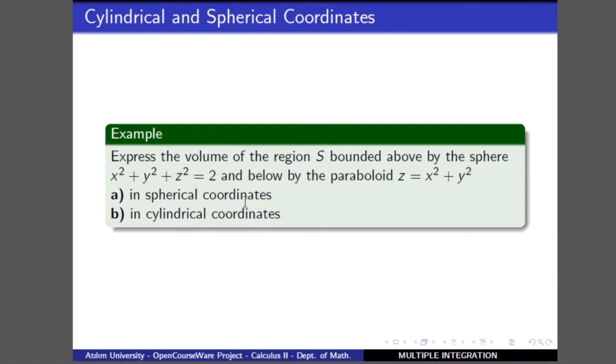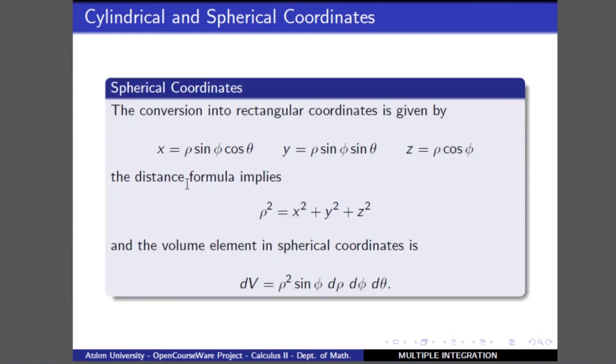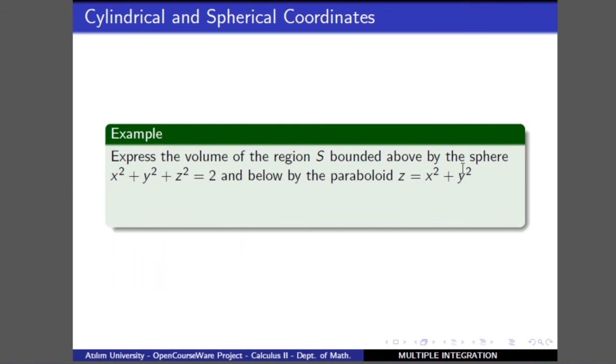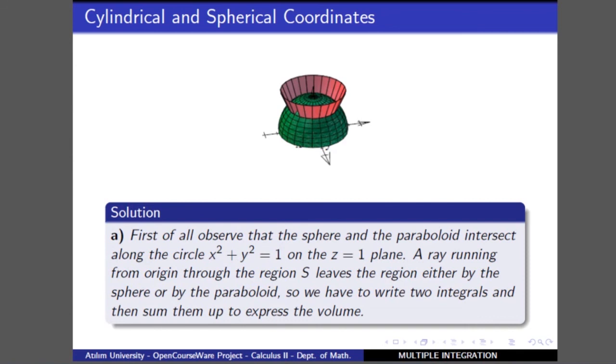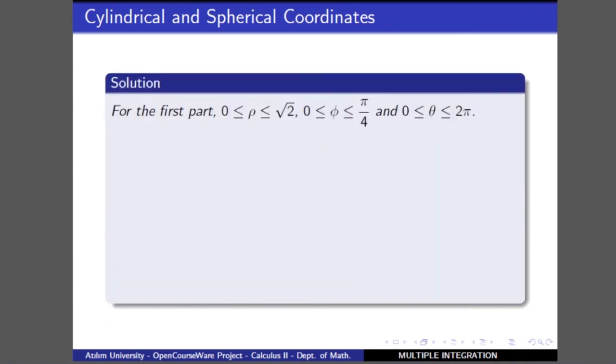If you want to solve the problem in spherical coordinates, for x, y and z we have to write the conversion formulas given here for spherical coordinates. For the equation of the paraboloid, again we have to use the same formulas. So we have to write the equations of those surfaces in spherical coordinates. If we want to solve the problem in cylindrical coordinates, it will be the same: we will make those conversion formulas.